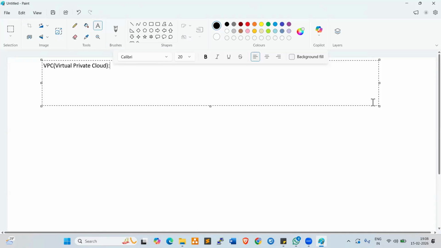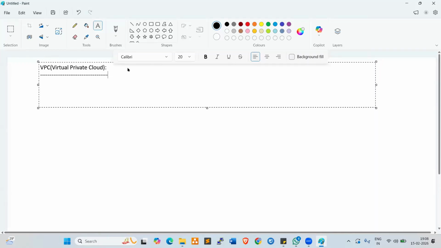Fine. So this is a logically isolated network. Inside of the physical network, we can create our own logically isolated network. So why do we require a logically isolated network? What is the importance of it? Let's try to understand first, before we create a network and work on it.